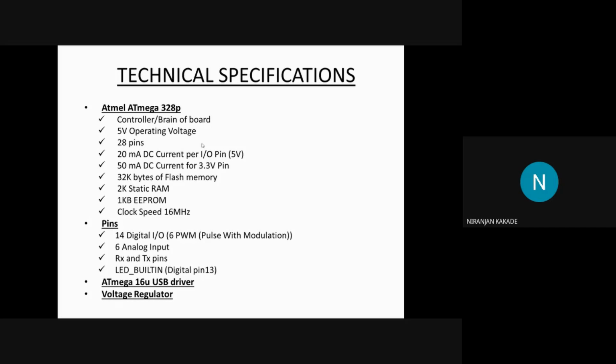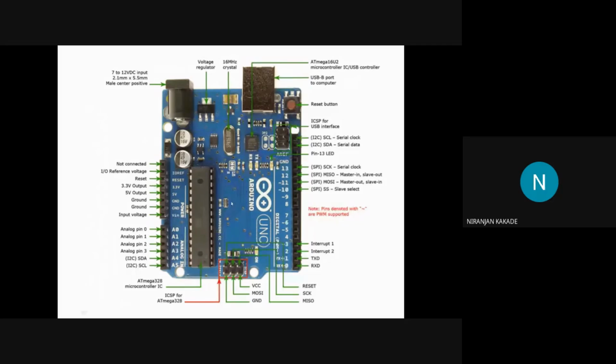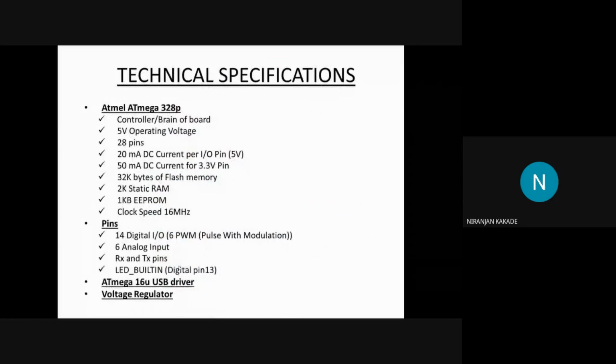There are 6 analog pins, starting from A0 to A5, analog 0 to analog 5. These pins are used for the humidity sensor and the temperature sensor. So you get a value other than 0 or 1. That was for the analog pins.